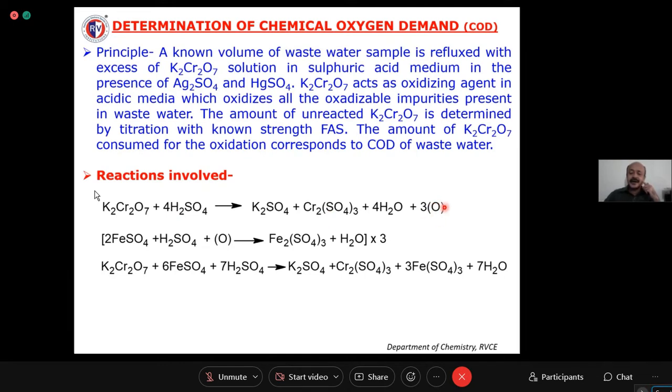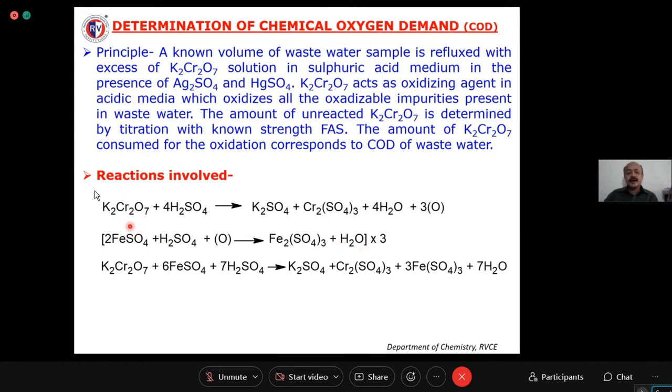And these nascent oxygen atoms are responsible for the oxidation of the impurities present in the given amount of water sample. Some of these nascent oxygen atoms will oxidize all the impurities present in the water sample, and the remaining nascent oxygen atoms we have to estimate, right?